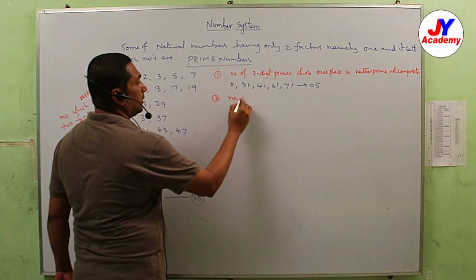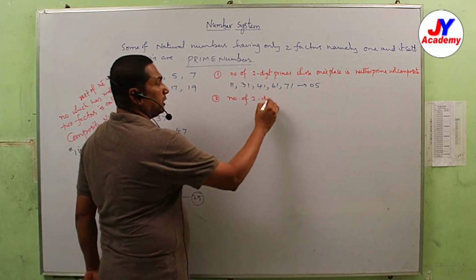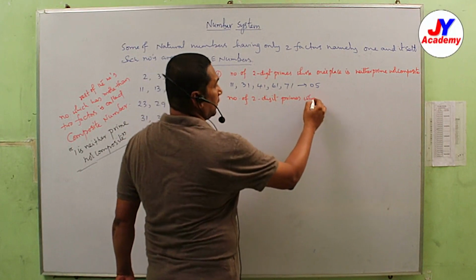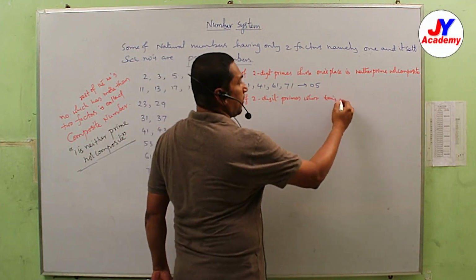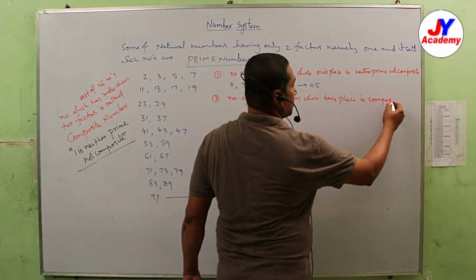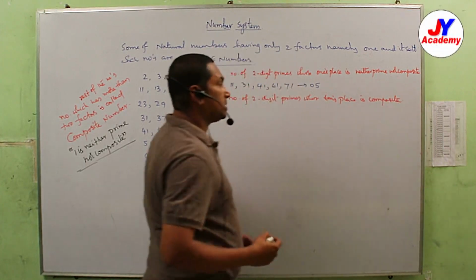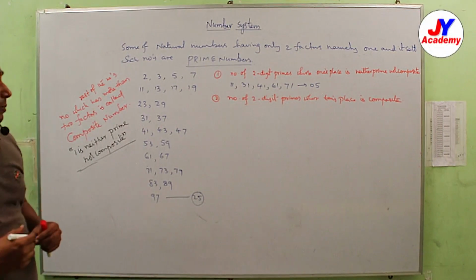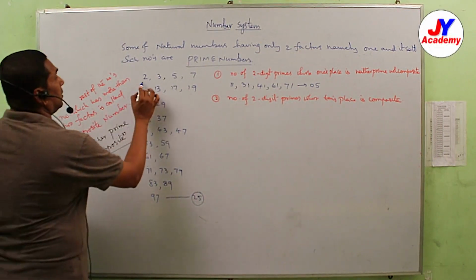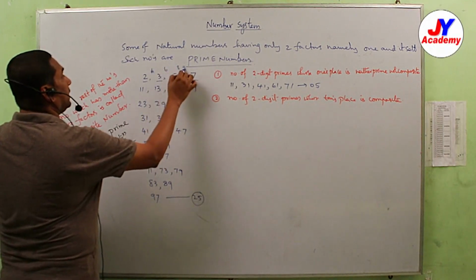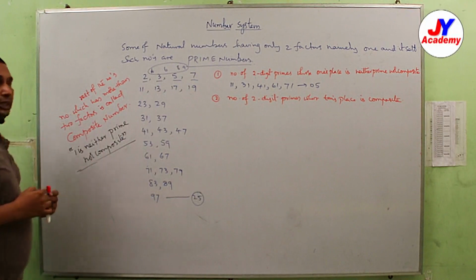Suppose number of 2-digit primes whose tens place is composite. Tens place composite means, see, 2, 3, 5, 7 are prime, the remaining 4, 6, 8, 9 are the composite digits.